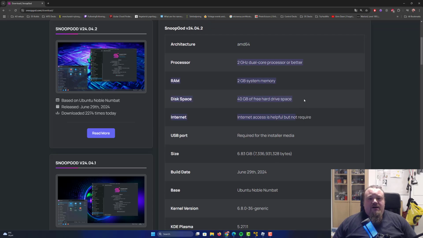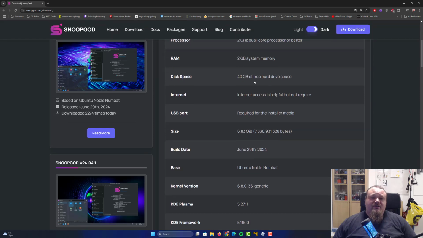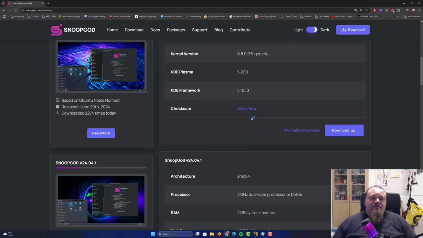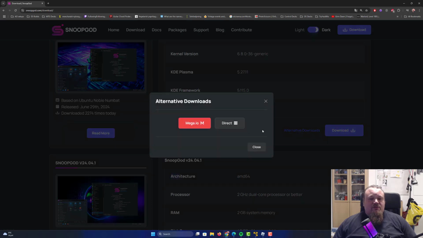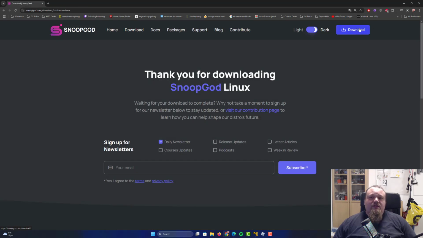And talking about the prerequisites to run it: 2 gigabytes of system memory, RAM, 2 gigahertz dual core processors or better, 40 gigabytes and stuff like that. Very normal, all of this. And we have another version down below. Also go ahead and click download. Or you can click alternative downloads. This is where you can find different places to download it from. So click on download, and then you are actually downloading it.